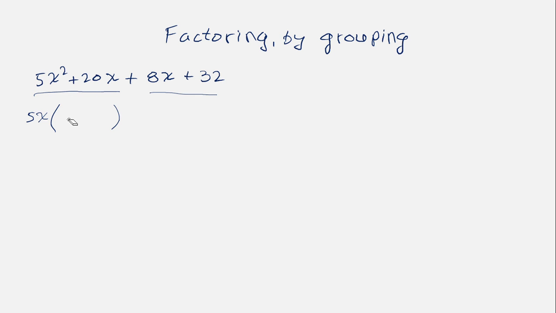Or we can think of it this way: 5x times what will give us 5x squared? Well, that's x, right? Or you can break it down even further: 5 times what will give you 5? Well, it's 1, and we don't have to put 1 there. And then x times what will give us x squared? Well, x times x is x squared. So you can figure it out that way too.